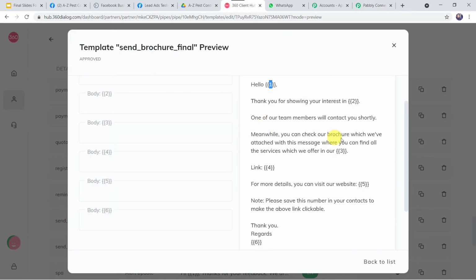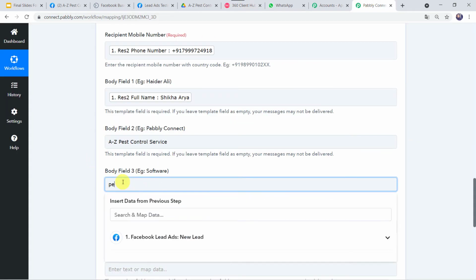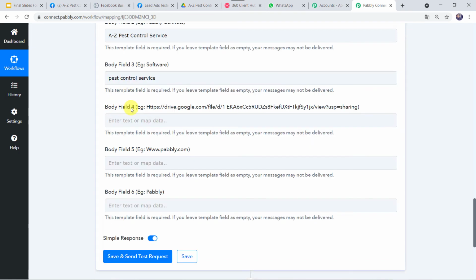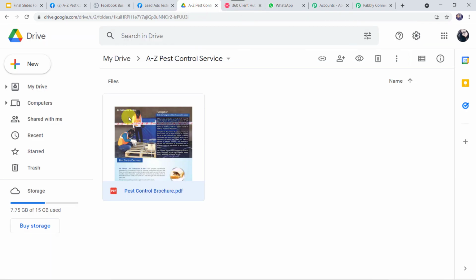Here in the template, meanwhile you can check our brochure which we have attached with this message where you can find all the services which we offer in our pest control services. So let us just type pest control services. Now body field 4, here we need a link. Here in the template also a link is required. So I have uploaded the brochure on my Google Drive over here.